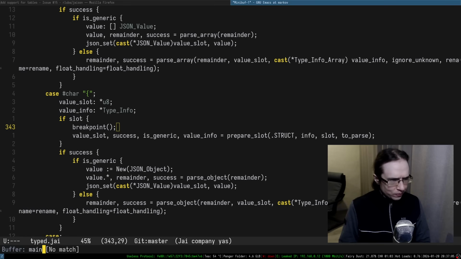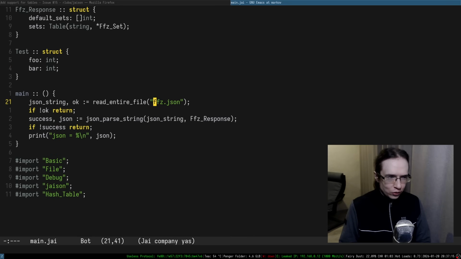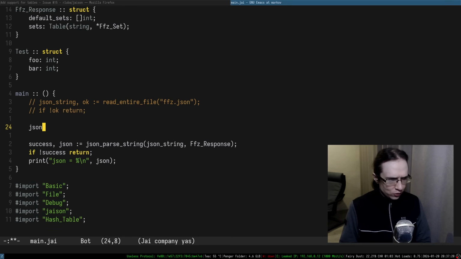We can do that. Where's my main J? It's somewhere there, main J. So here's the breakpoint. And let's try to maybe take this JSON string. Let's actually bring our string back where we had only 2 fields, right? So it's going to be foo, which is going to be 69, and bar, which is also going to be 420. So that's what we have. This is our JSON string, and what we're going to be parsing, we're going to be parsing test.